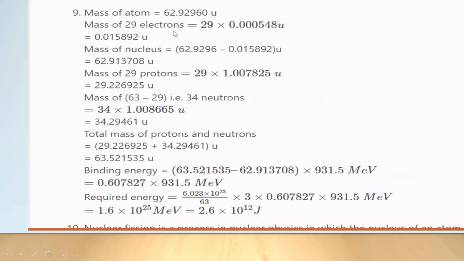So you know the mass, so you can find out the binding energy of one copper atom. That you know how to find out. The required energy you have to find out for 3 gram. So 63 gram contains this much, so 3 gram will contain this many atoms. This many atoms are present in 3 gram of copper. So 1 atom of copper releases this much energy, so the required energy is this much. Of course, this is a little tough problem. I don't think they will ask.